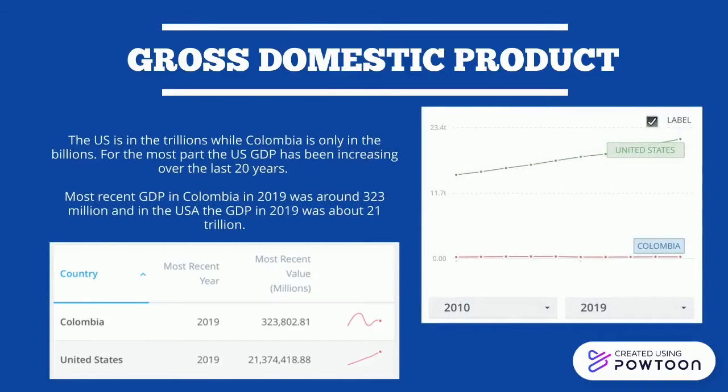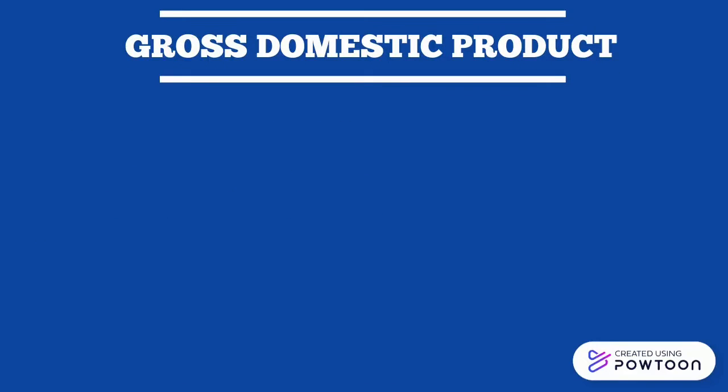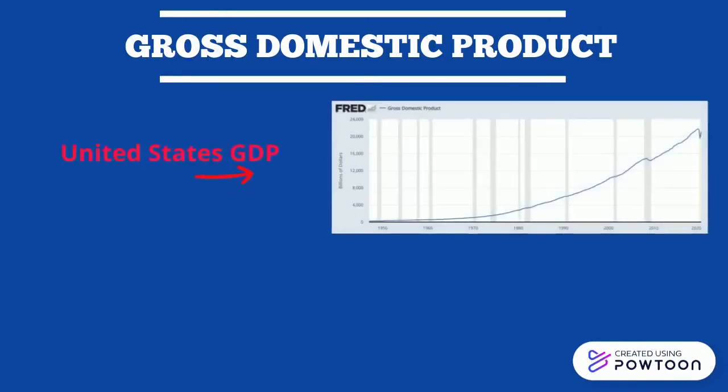Comparing the two GDPs of US and Colombia, you can tell by the graph on the right that there is a huge difference. The most recent GDP in the US is 21 trillion, and the most recent GDP in Colombia is approximately 323 billion. As seen in the graph representing the United States GDP, there are gray bars representing recessions.